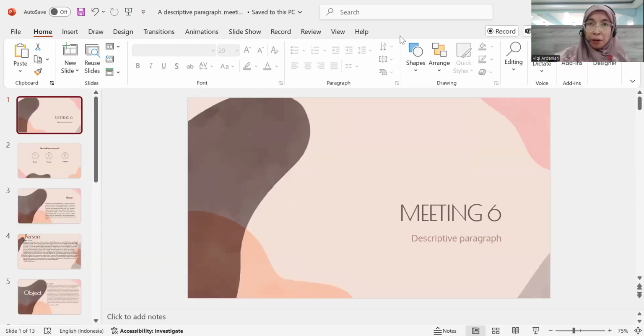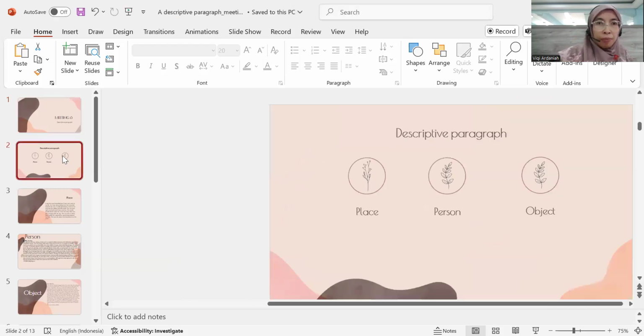So today we are going to discuss meeting 6 about a descriptive paragraph. Once again, when I say paragraph, you have to know a paragraph here consists of several sentences. It must have one topic sentence, and it must have several supporting sentences, as we learned last week. But one type of paragraph, the easiest one, is a descriptive paragraph. So what is it here?